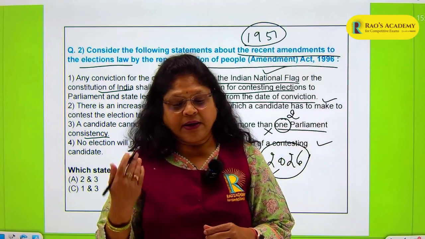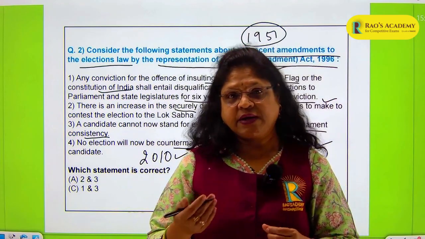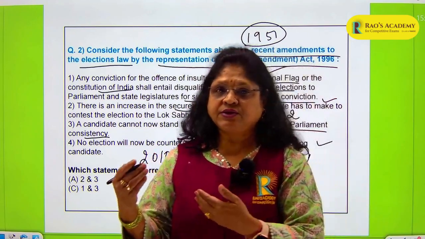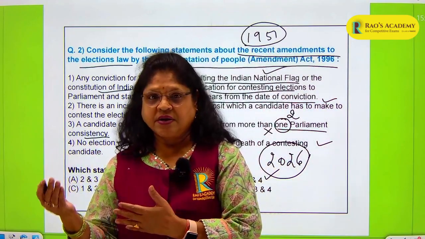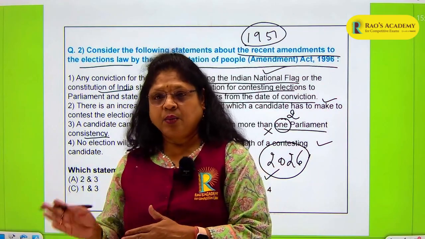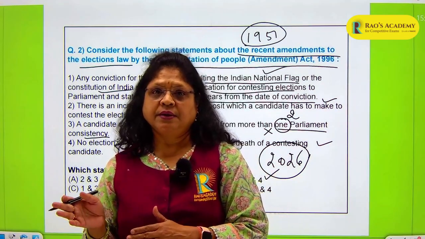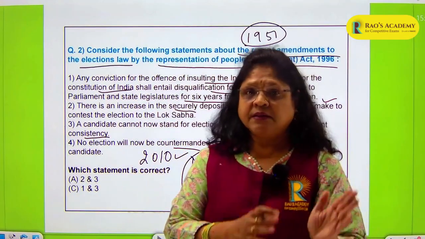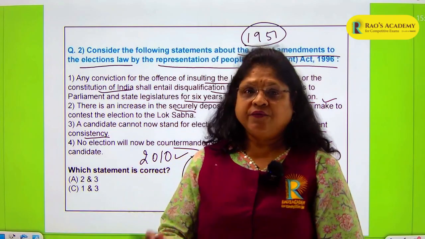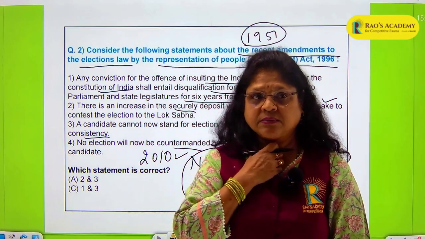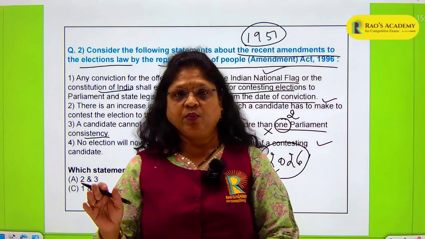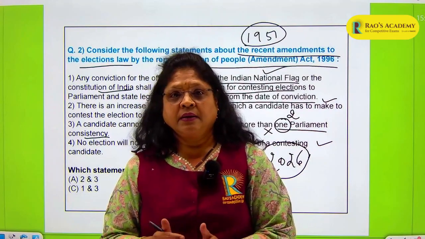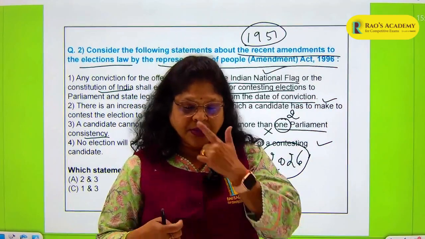Any direct or indirect interference with the free exercise of electoral right. The person is free to go to the election booth and cast his vote. So anything where you are interfering with the voter, so that he is not able to freely go to the election place and vote, will also be called an electoral offense.